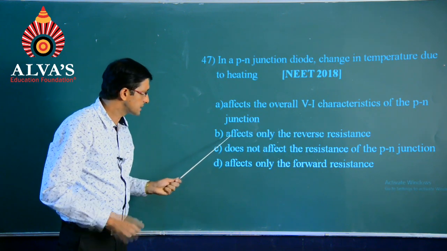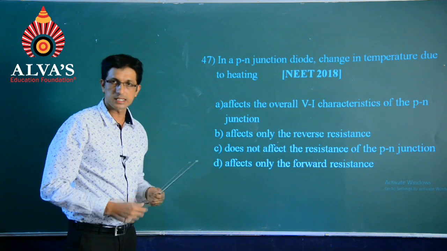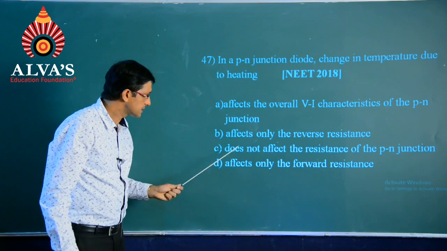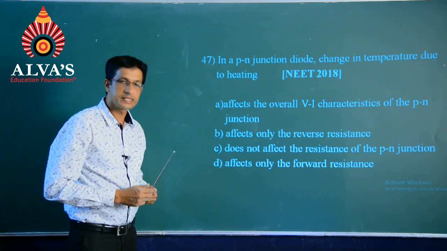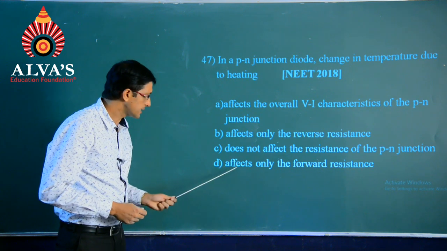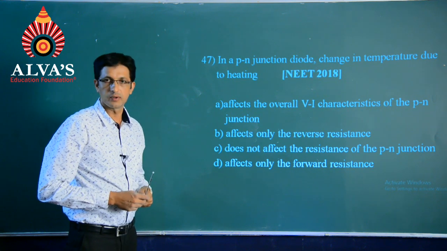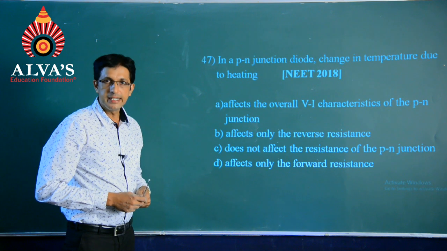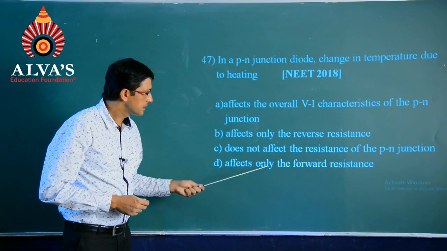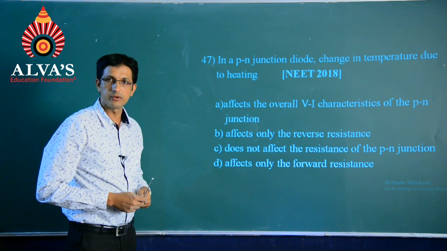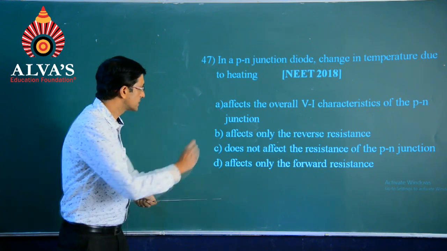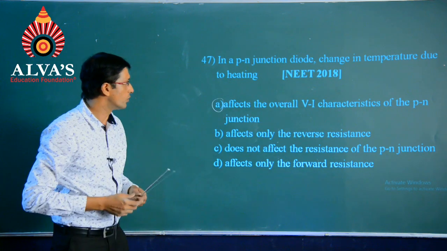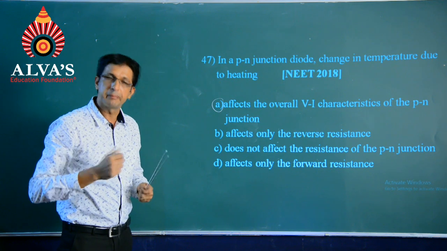Second option goes like this: affects only the reverse resistance. Third one says does not affect the resistance of the PN junction, and lastly affects only the forward resistance. So, my dear students, as per the theory part you have seen in your regular classes, the right option is the first one. It affects the overall VI characteristics of the PN junction.